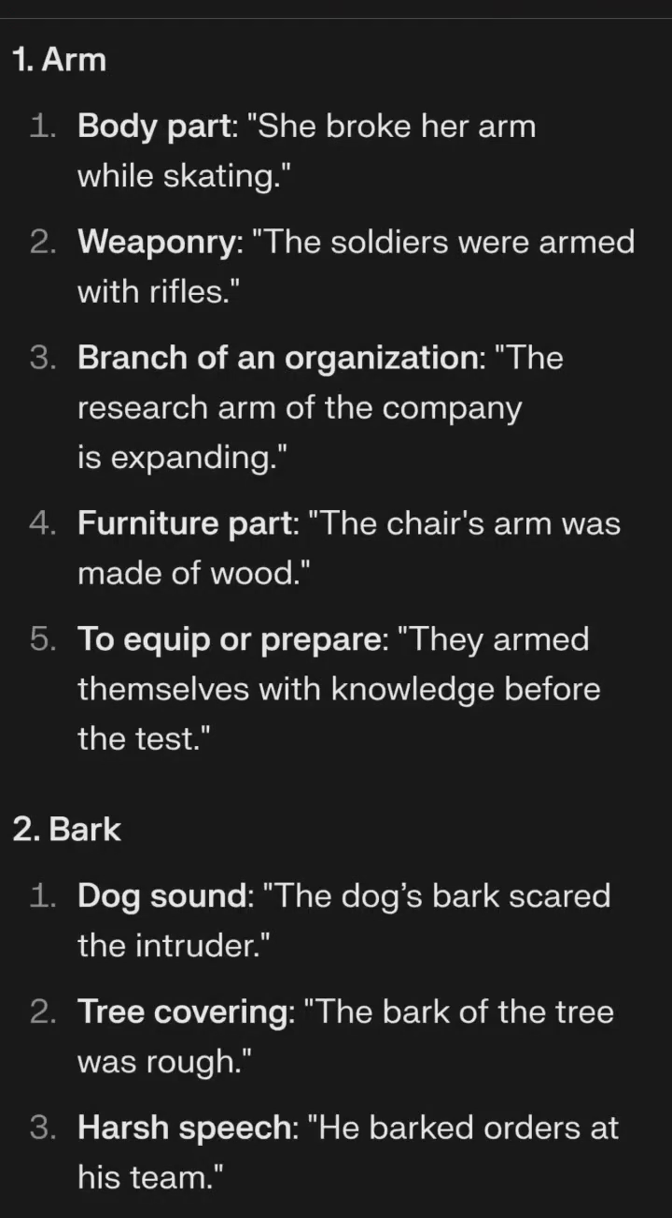Here is a list of 9 words with 5 different meanings for each, along with examples for each meaning. 1. Arm. Body part: she broke her arm while skating. Weaponry: the soldiers were armed with rifles.